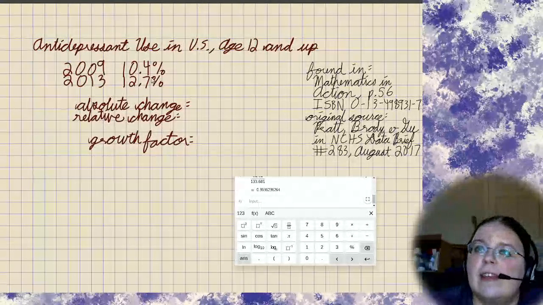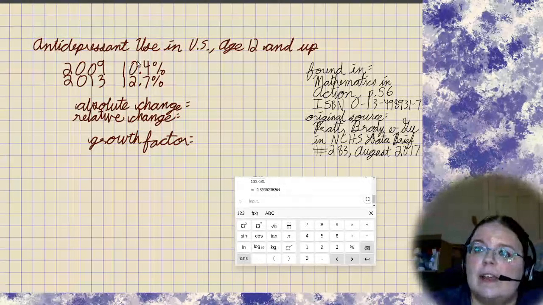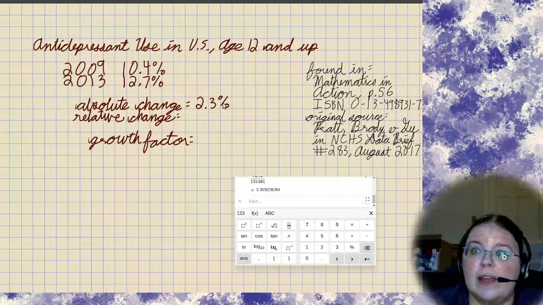We can see that antidepressant use is increasing as a percentage of the population. The absolute change was 2.3 percentage points. This, by the way, is tricky. This shows how even a percent could be an absolute change if it's found by just subtracting to compare.